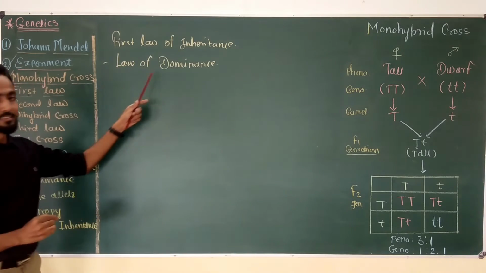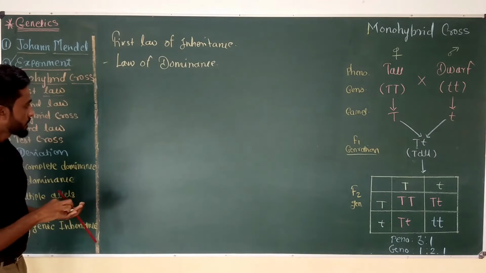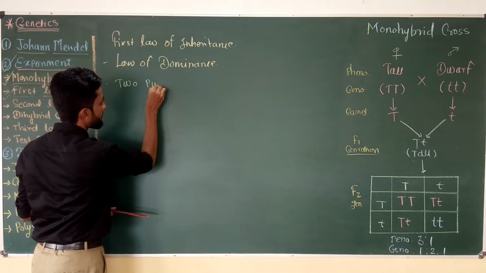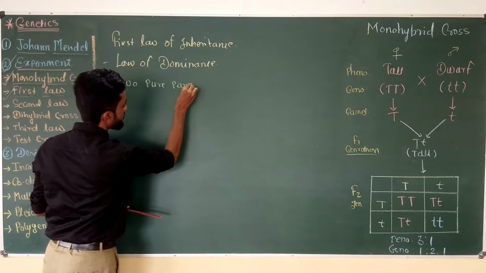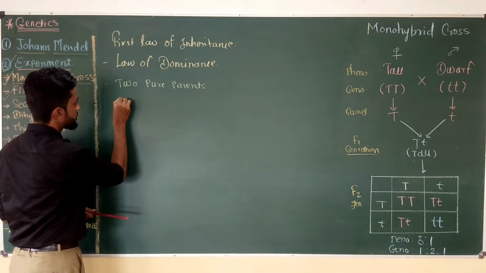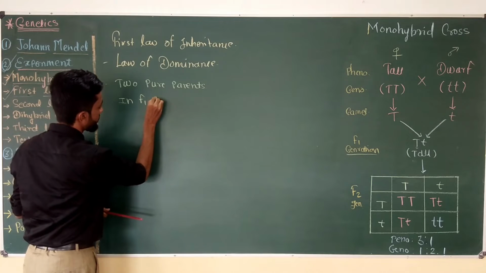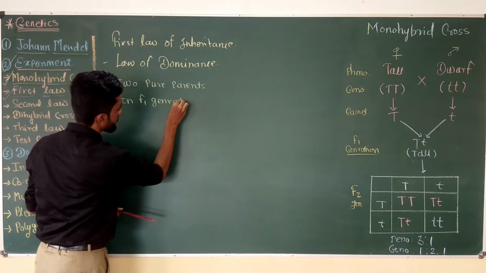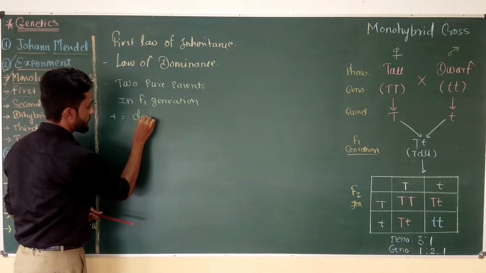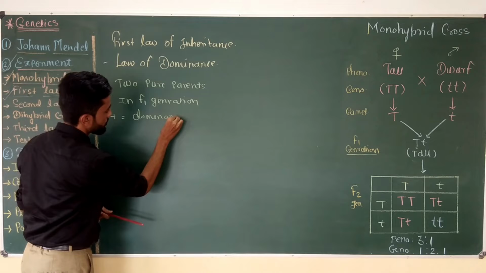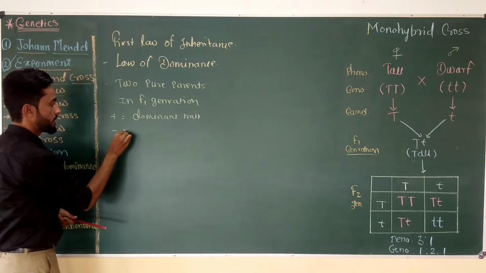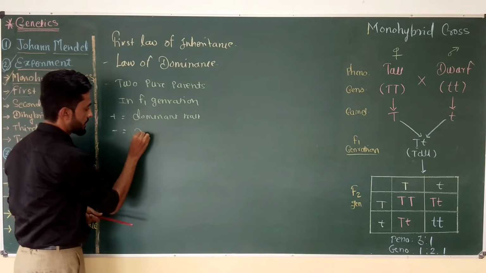And this law states that in a cross between 2 pure parents, in the F1 generation, the character which appears is the dominant trait, while the character which does not appear in the F1 generation is the recessive trait.